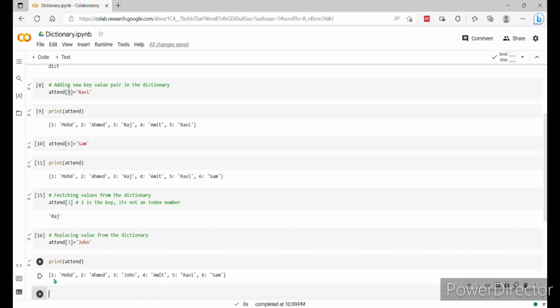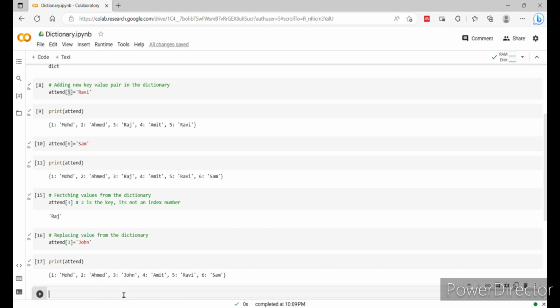So you can see here, rule number 1 is Muhammad, same as previous. Rule number 2 is Ahmed. Rule number 3 is not Raj here, it's John. The remaining rule numbers and names are the same: fourth Amit, fifth Ravi, and sixth is Sam, as usual. So you got it, how to replace.